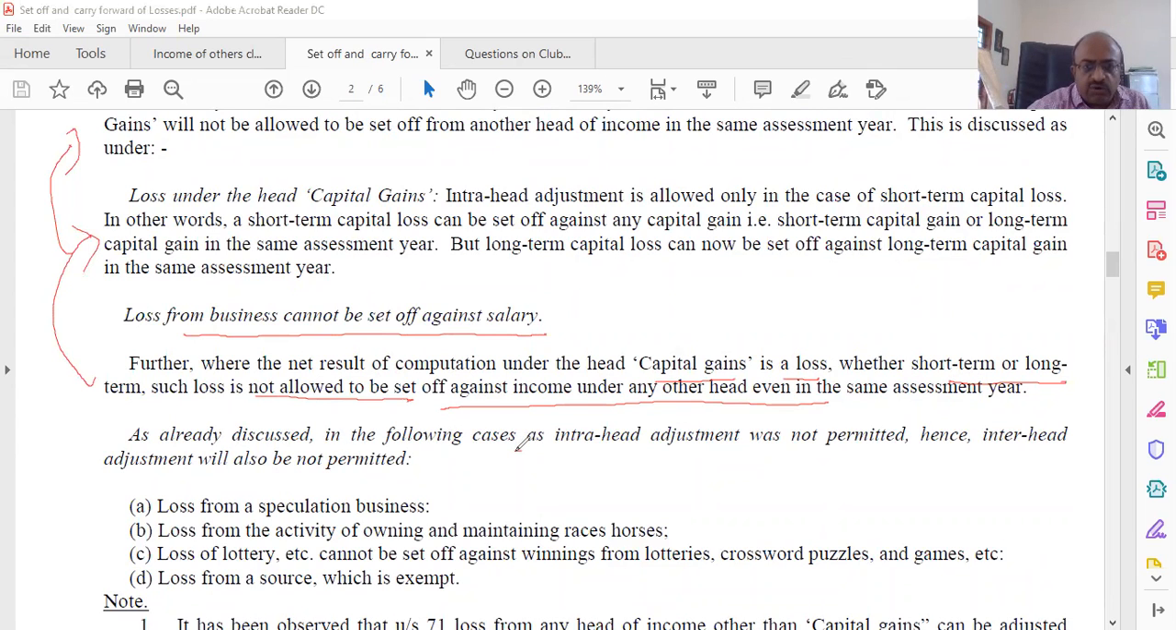As already discussed, the following cases of intra-head adjustment will not be permitted. We have already seen loss from business head. Intra-head itself is not allowed, therefore inter-head will not work. What we are looking at is inter-head. Loss from the activity of owning and maintaining horses, loss from lottery, all this we have already seen. Same thing, when intra-head itself is not allowed, inter-head obviously will not be allowed.